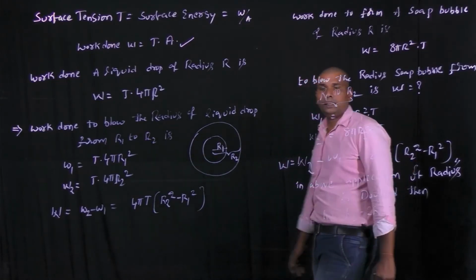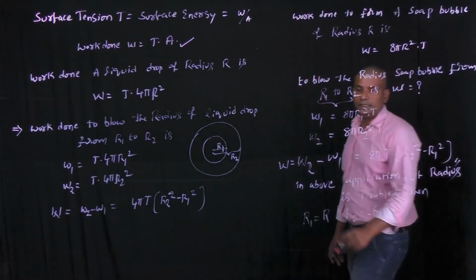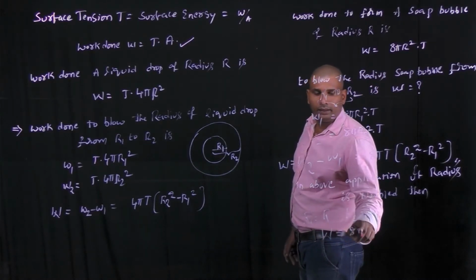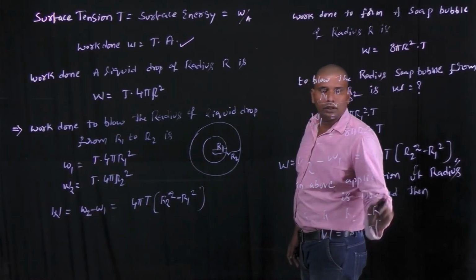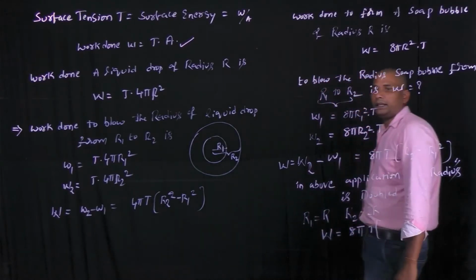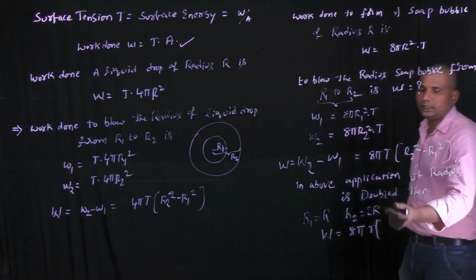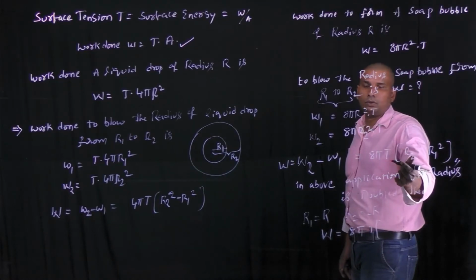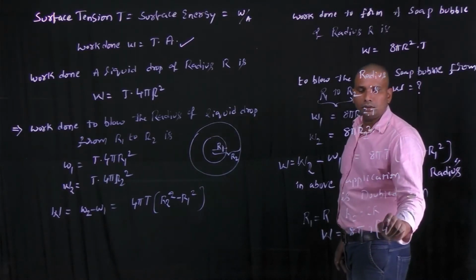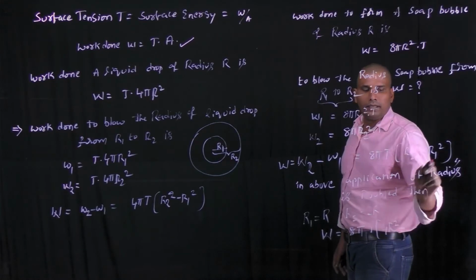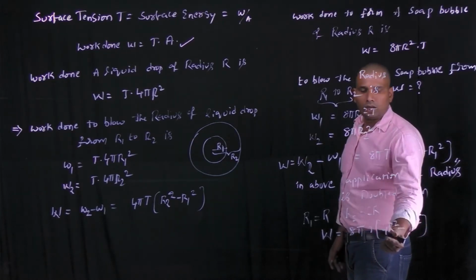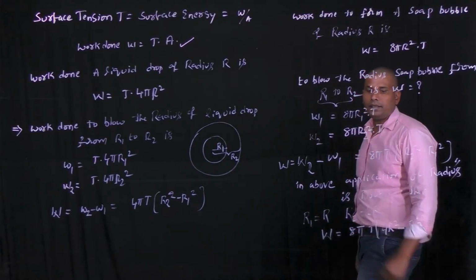By substituting the values, the work done becomes W equals 8 pi T into (R2 square minus R1 square), where R2 is nothing but the final radius. Here the radius is doubled, so the final radius is 2r. In place of R2 we can substitute (2r) whole square, which is 4r square, minus the initial radius r square. It means 4r square minus r square, which is 3r square, into 8 pi T.